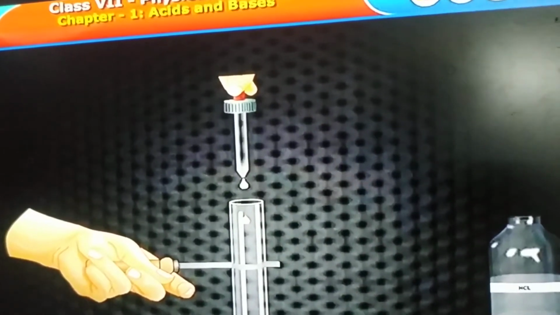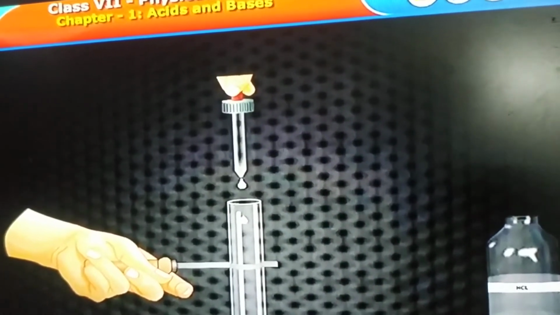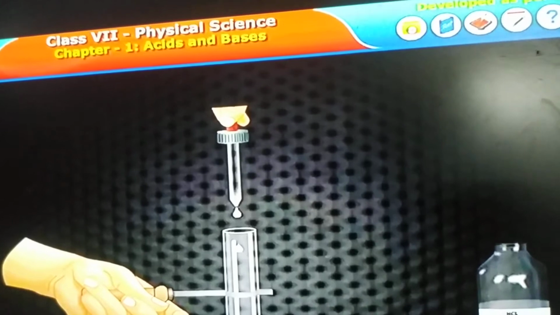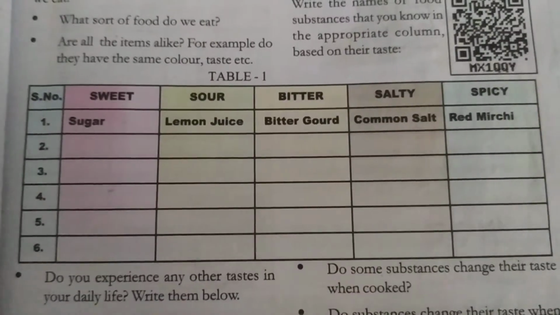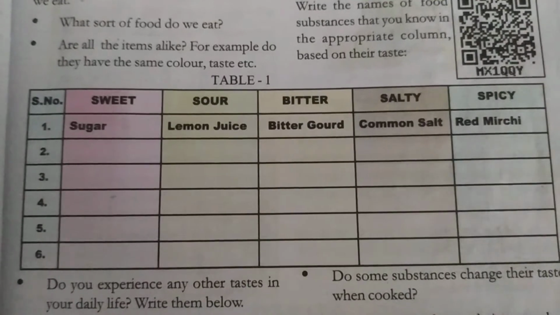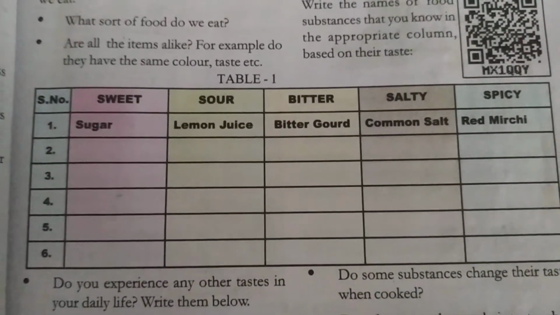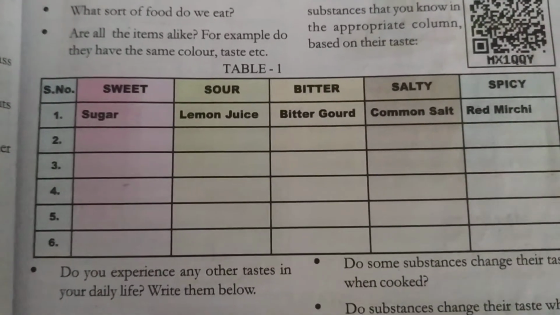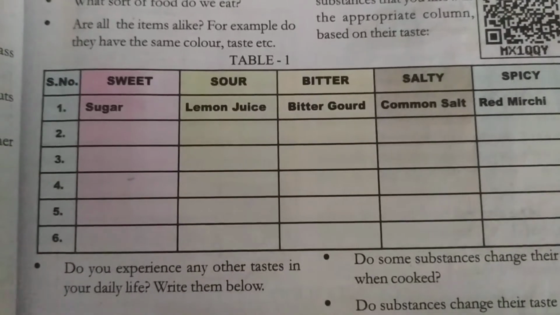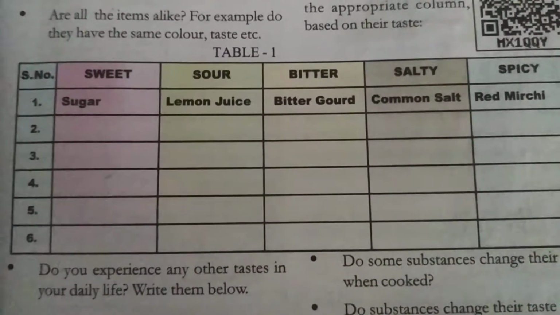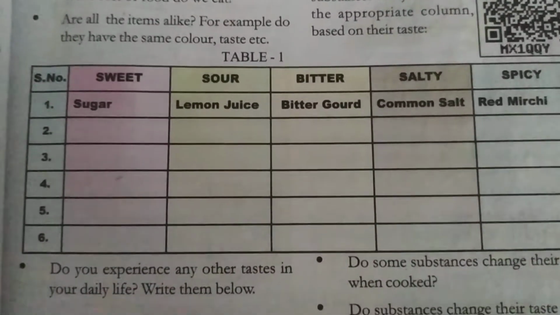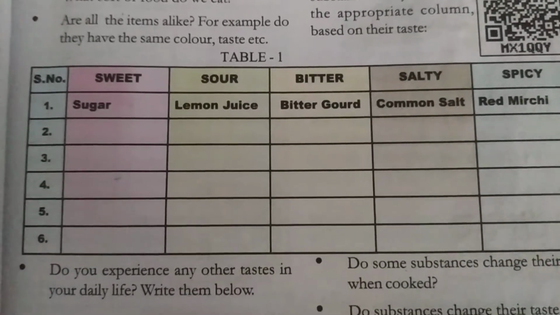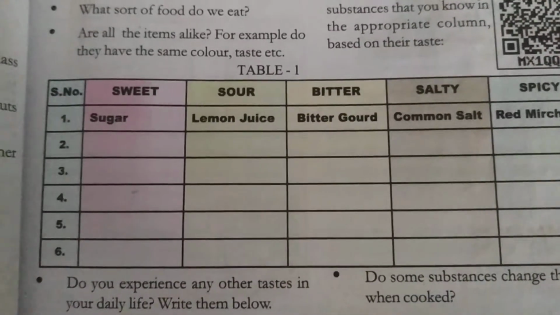Okay, whatever you know, write all the names of food substances that you know in the appropriate column based on the taste. Here in your textbook some columns are given. Can you write in that column? Okay, here you have Table 1, and you have to fill it. See what kind of food has sweet taste and what kind of food has sour taste, bitter taste, salty taste, spicy taste. That means sweet food items, sour food items, bitter food items, salty food items, spicy food items. Here one example is given.